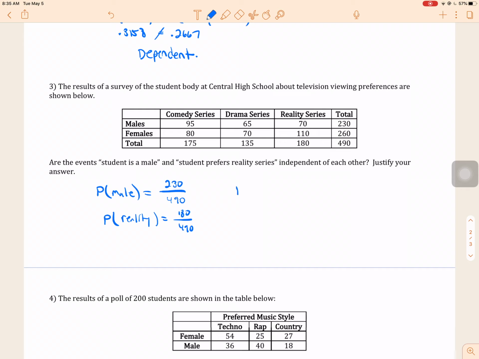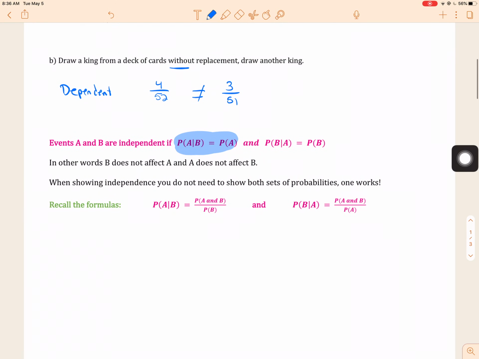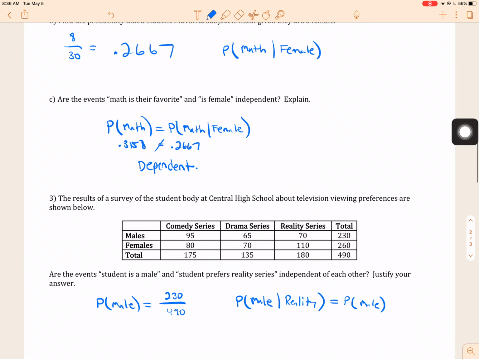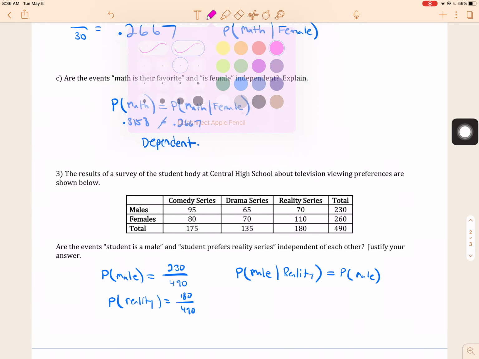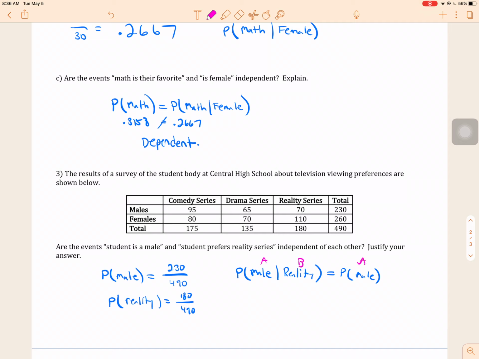Does the probability that you're male, given you like reality, equal the probability that you're male? And why am I doing this? Let's take a look again at our formula up top. We have to show: is the probability of an event happening the same given that a different event has happened? So it's A given B equals A. The probability of event A, it doesn't matter which one you pick. I picked male. Is the probability of being male the same as the probability of male given that you like reality TV?